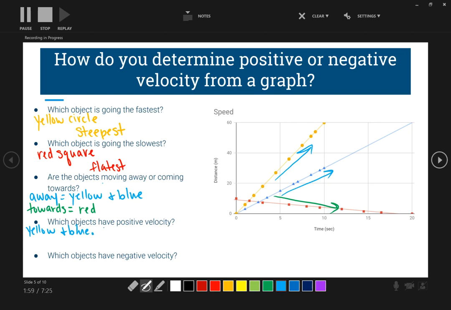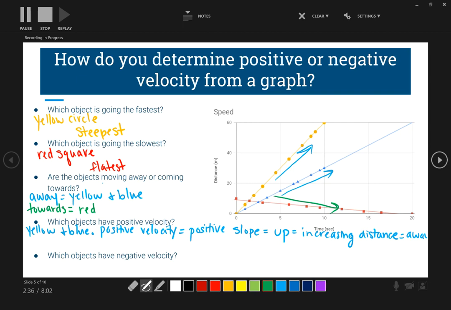So how do we know? Positive velocity equals positive slope, which means your line is going up with increasing distance, which we've mentioned before that this pretty much means we're going away. All right, how do we know which ones have negative velocity?